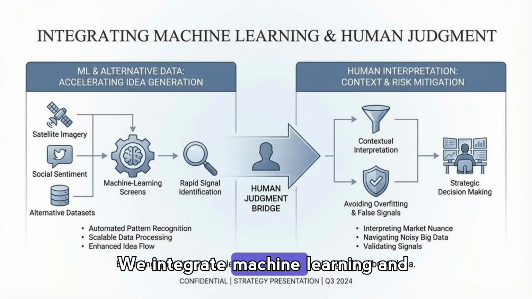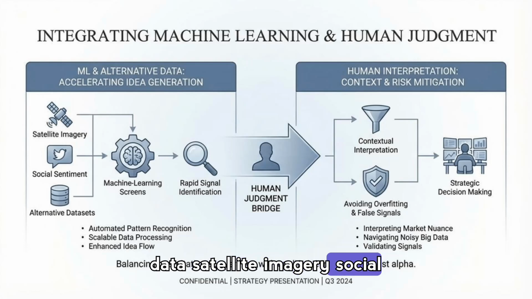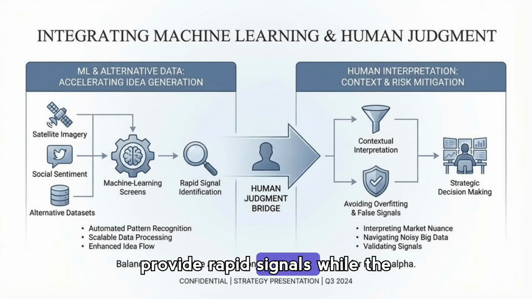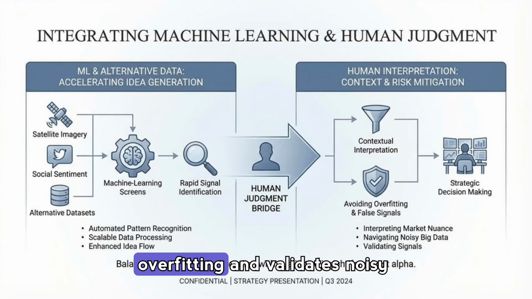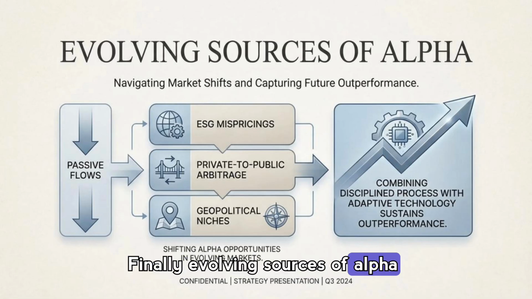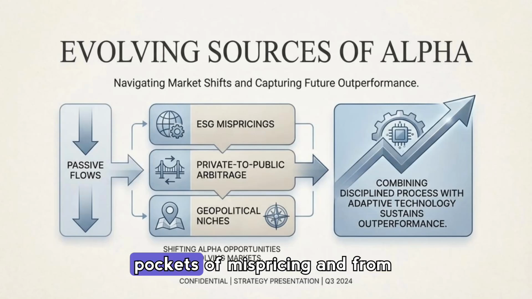We integrate machine learning and human judgment by using alternative data, satellite imagery, social sentiment, and other sources to accelerate idea generation and signal identification. Machine screens provide rapid signals while the human judgment bridge supplies contextual interpretation, prevents overfitting, and validates noisy signals for robust strategic decision-making.